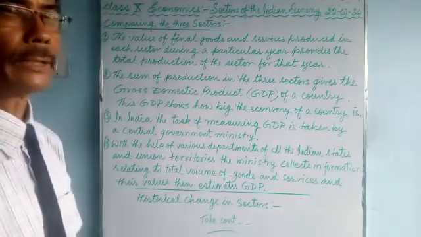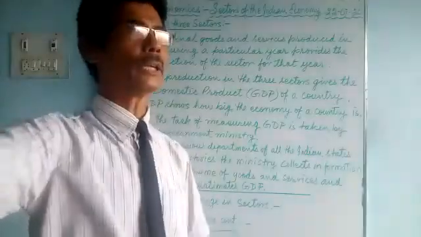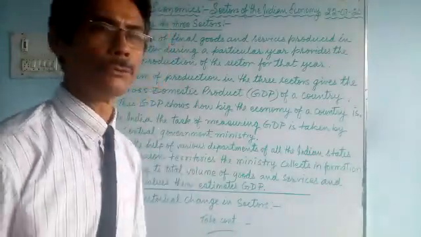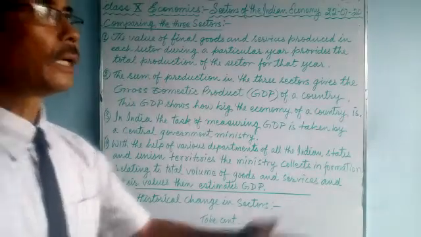How will they calculate? Will they go from one factory to another factory and from one place to another? No, they do not move around. Rather, they collect information.